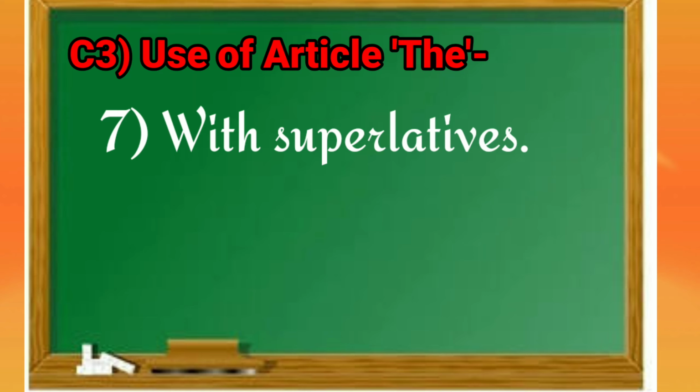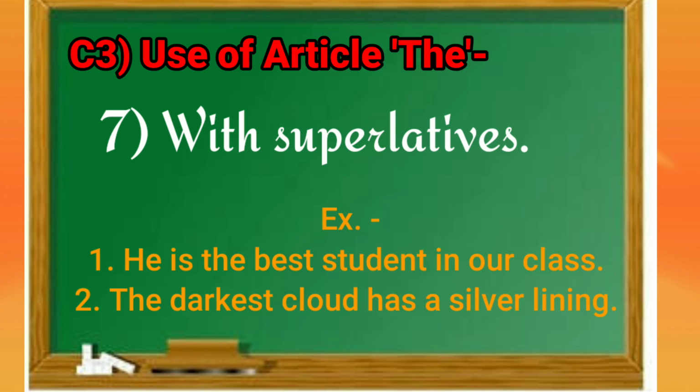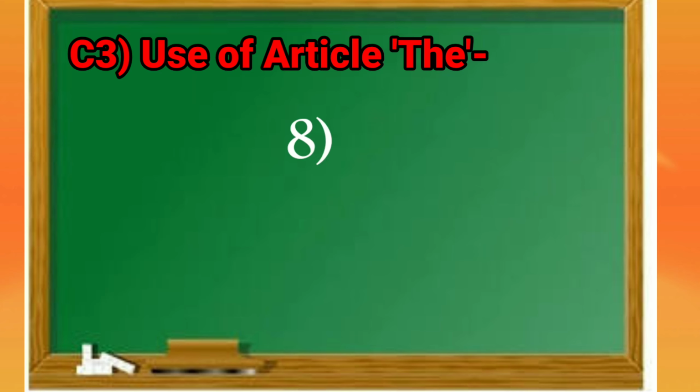Now the seventh rule is that with superlatives, you know the degree, and superlative degree is very important, so we are using article the before superlatives. He is the best student in our class. The darkest cloud has a silver lining. Here best is the superlative degree of good and darkest is also a superlative degree, so we are using the before them.